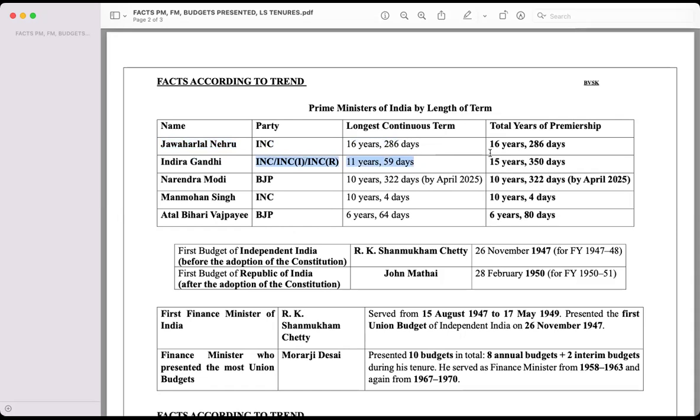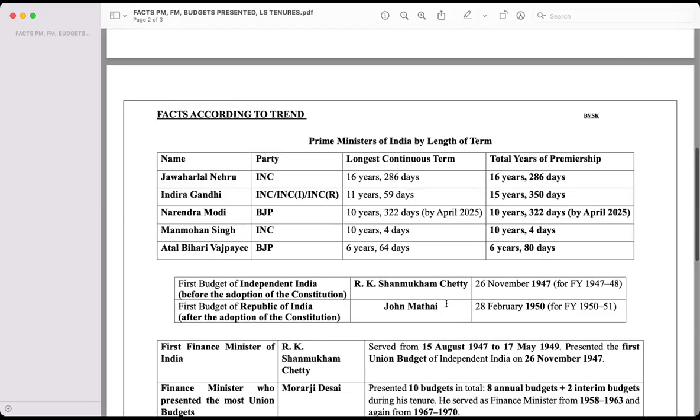In total years also, Jawaharlal Nehru was first. Indira Gandhi served 11 years, 59 days continuously, and in total 15 years, 350 days, which means she is the second one. So just remember, in longest continuous terms, Jawaharlal Nehru is the longest serving Prime Minister, and Indira Gandhi was the second. Narendra Modi will cross this year; Narendra Modi is the third one. In terms of total years of Prime Ministership also, you have the same order. This is the first thing that we have to remember: Jawaharlal Nehru, Indira Gandhi, Narendra Modi, Dr. Manmohan Singh, the longest serving Prime Ministers of the country.